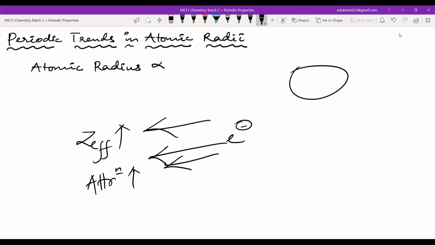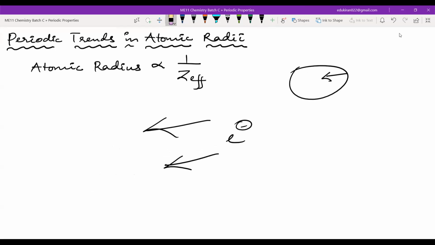If the electron is pulled towards the nucleus, the atomic size will decrease. If the atomic size decreases, atomic radius will decrease or not? It will decrease. So it is inversely proportional. Atomic radius is inversely proportional to Z effective.